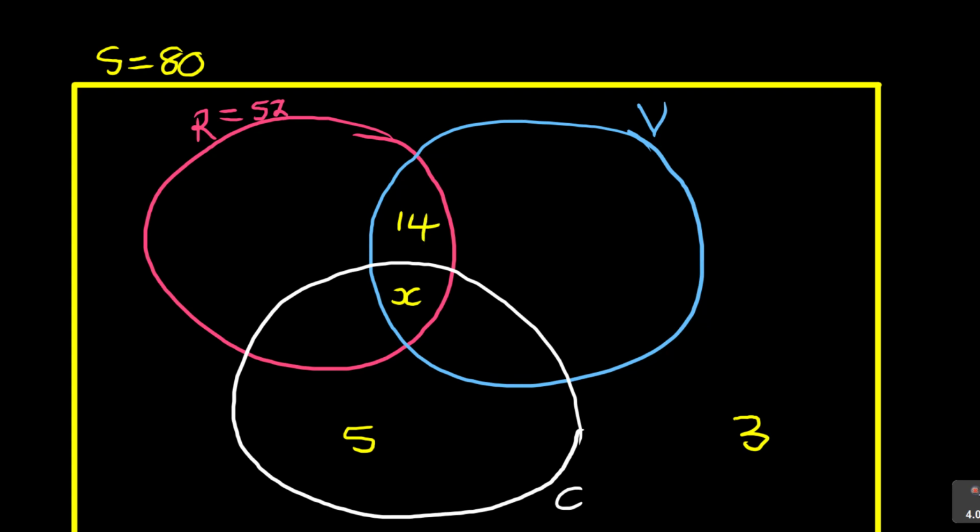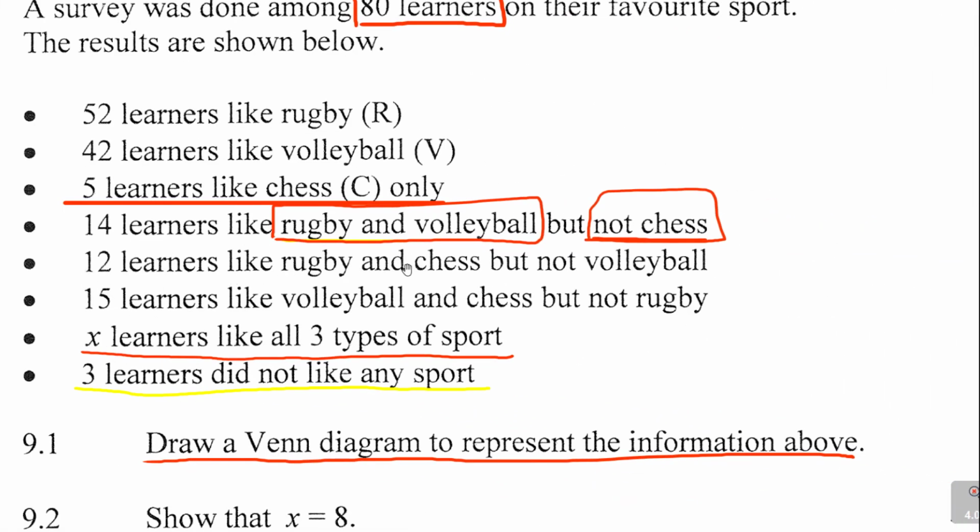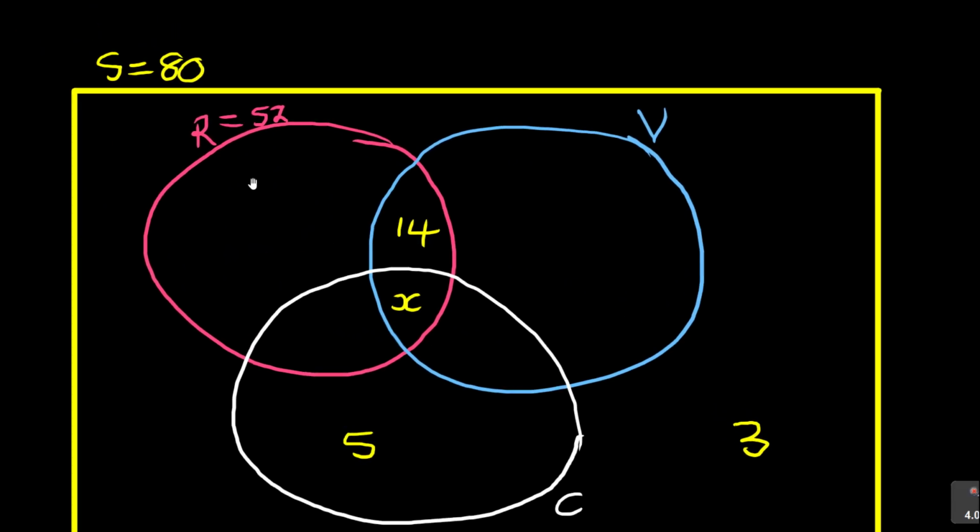And then the next one, they are saying 12 learners like rugby and chess but not volleyball. That's interesting again. Now there are 12 of them. We are looking at rugby and chess but not volleyball. Let's go back to the diagram. Where is rugby? We've got those who like rugby and chess. So we've got rugby this side, and then we have chess this side, but don't include these learners. So you can see that it is this group, rugby and chess but not volleyball.